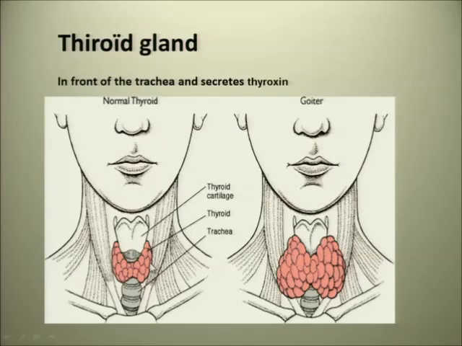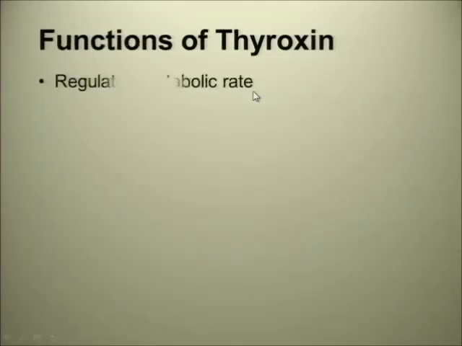It has a negative feedback with the hypophysis, or the pituitary gland in the brain, and it secretes thyroxine. Now the function of thyroxine is usually asked in the papers. It regulates metabolic rate. Sometimes they give a picture of someone running and ask what the function of the endocrine system is.